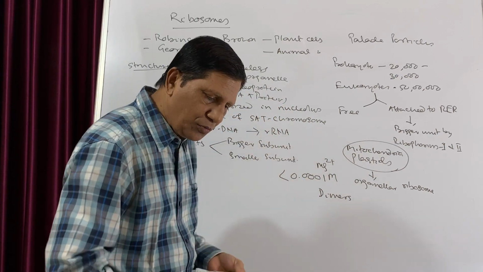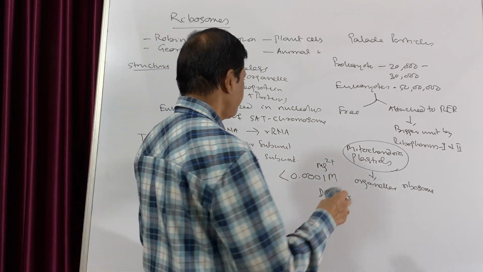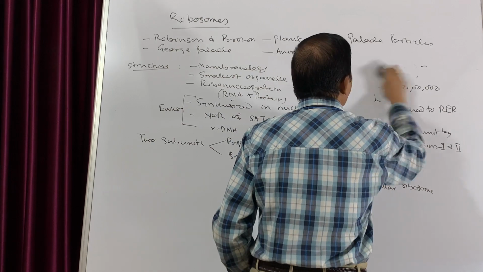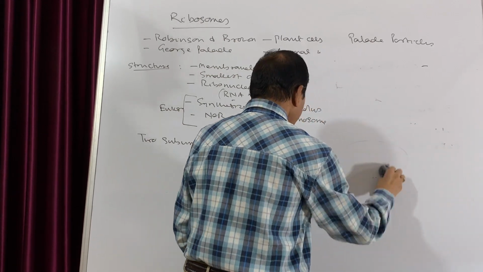The two subunits have different structures.